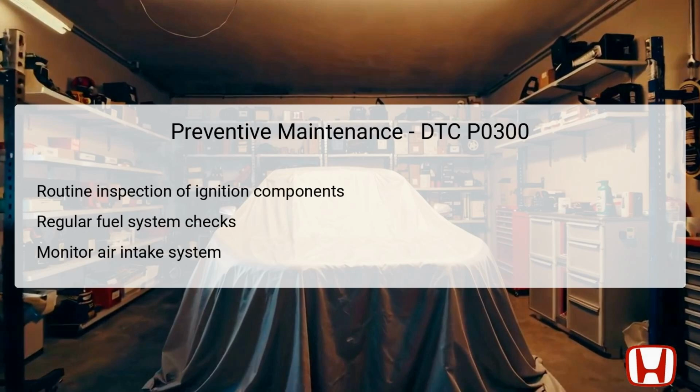To prevent future occurrences of DTC P0300 and associated misfires, it is crucial to implement routine maintenance checks. Begin with regular inspections of ignition components, such as spark plugs and ignition coils, replacing them according to manufacturer recommendations or at the first sign of wear.